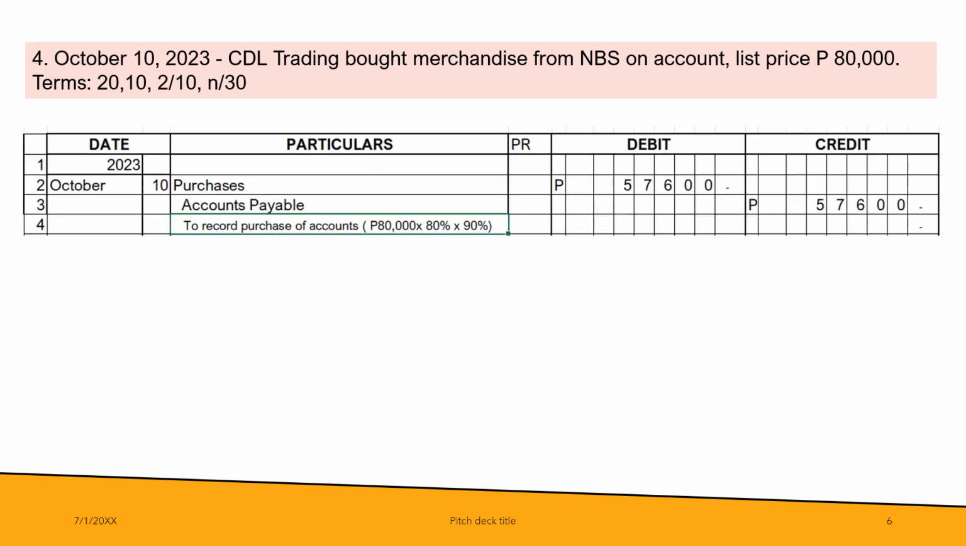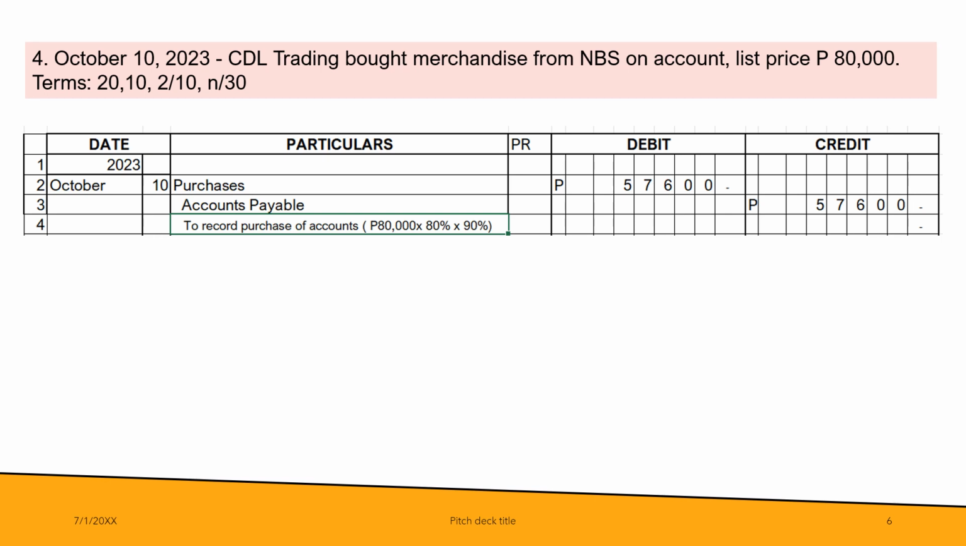Okay, October 10, purchases 57,600 and credit accounts payable 57,600. So how did we arrive at that amount? We have the list price of 80,000, and from 80,000 we have to deduct 20%. Then whatever is the resulting amount, we have to multiply the new resulting amount by 10%, and that is the second trade discount. And you will come up with 57,600.